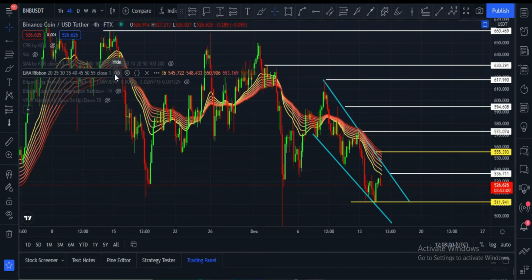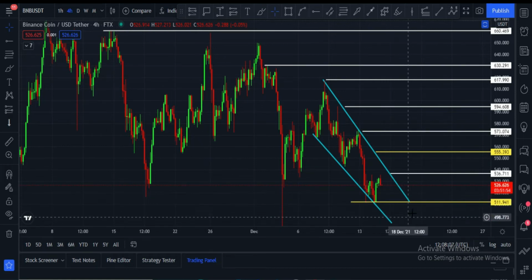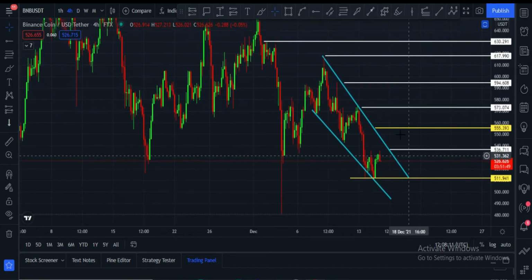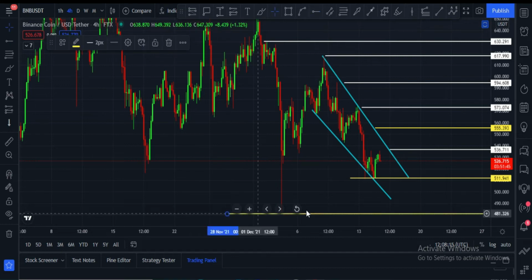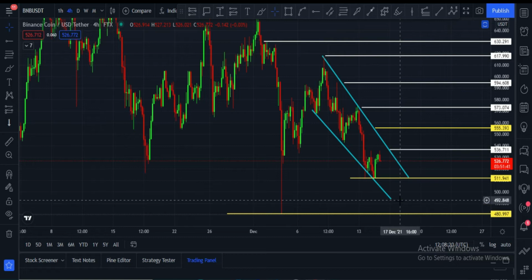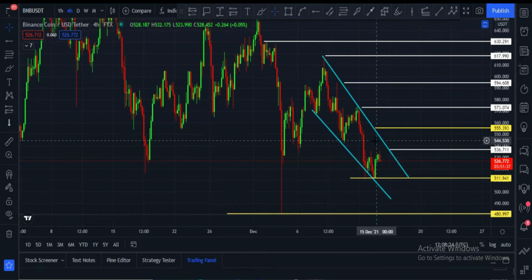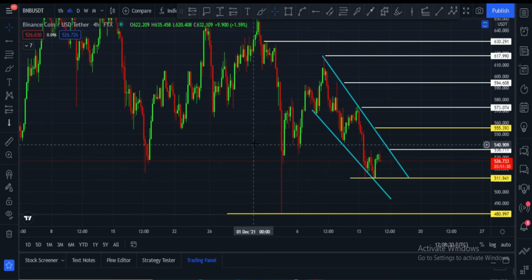Until then, maybe we may see some sideways action, and if unfortunately price drops from this zone, then next support zone is at $511, and after that this zone is very important to hold, which is $480 price zone. These are support zones, $510, $480, and these are all resistance zones as well as targets. We have to look very carefully.